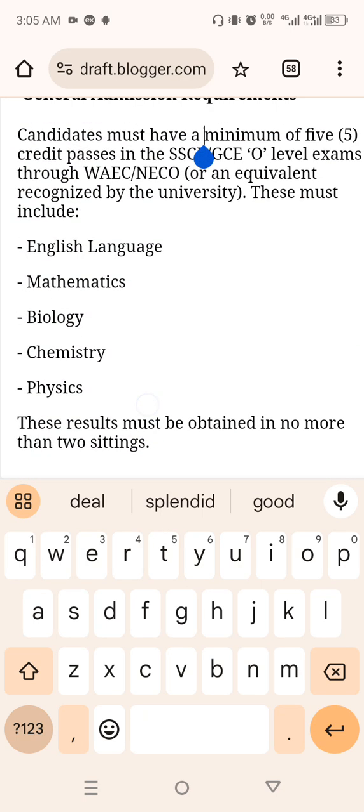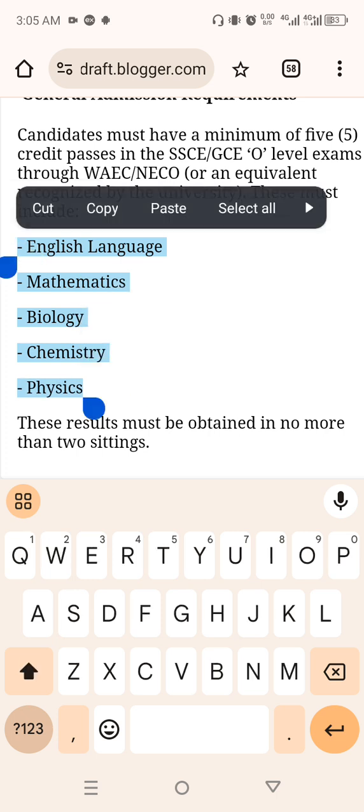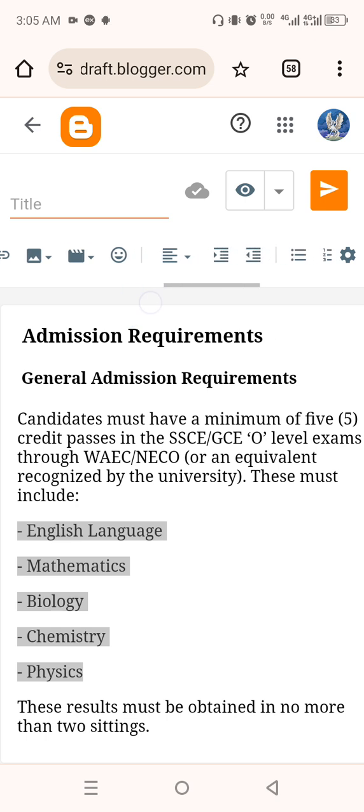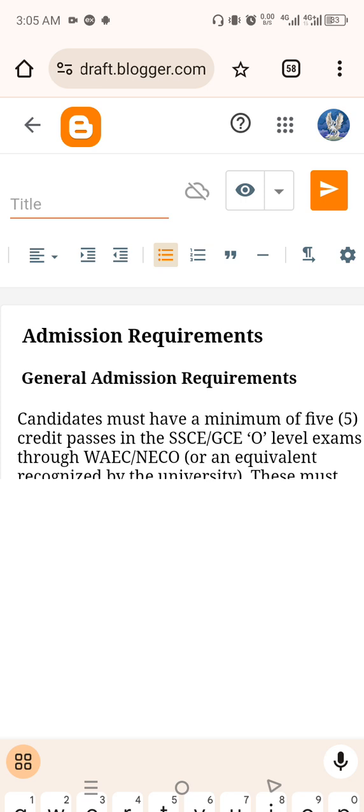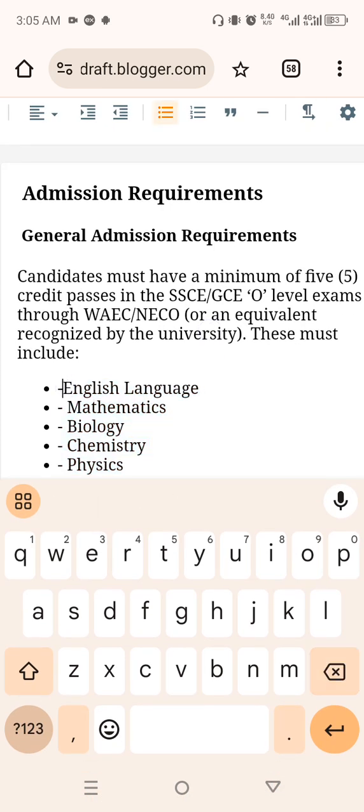Even this, you can see I can change everything here to bullets. You can just do that, move here and click on what you want to do. I want to use these bullets. You can see it makes more sense. You can remove this beginning.